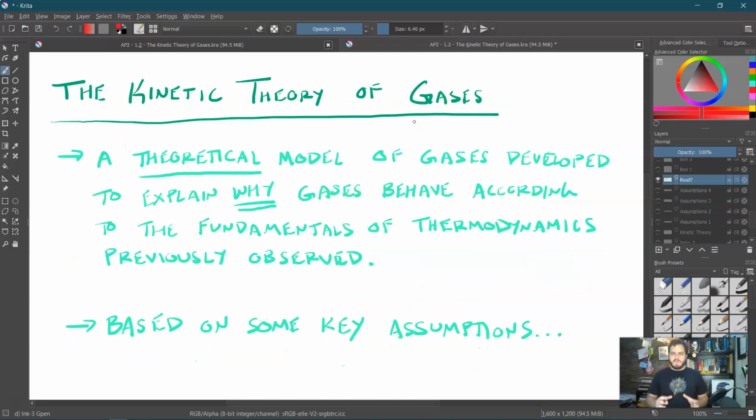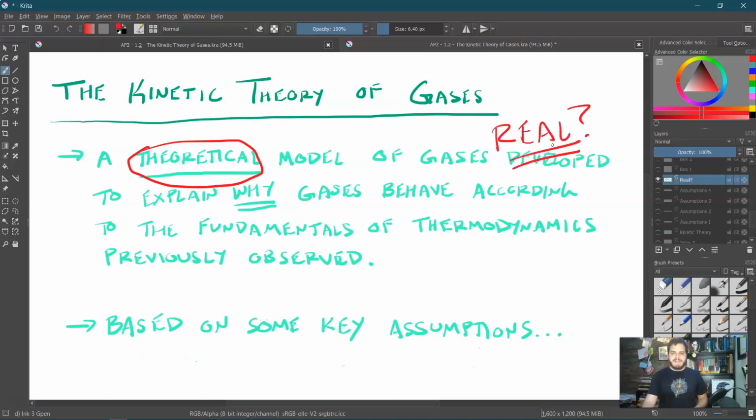As a brief note, when it comes to the kinetic theory, a big debate in the 1800s was, this is a theoretical model, so is this in any way like reality at all? And that was very contentious at the time. Some scientists said, yes, gases are really made of these tiny little billiard-like particles, and they really do behave in this way.